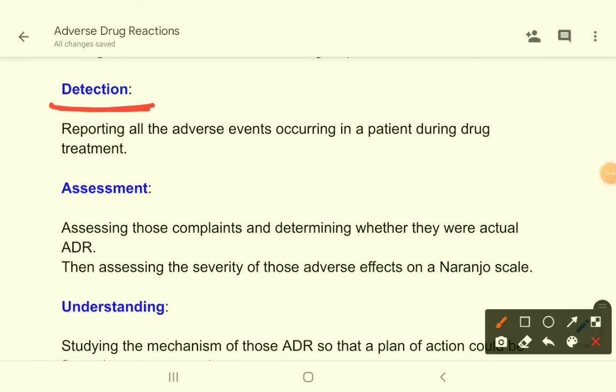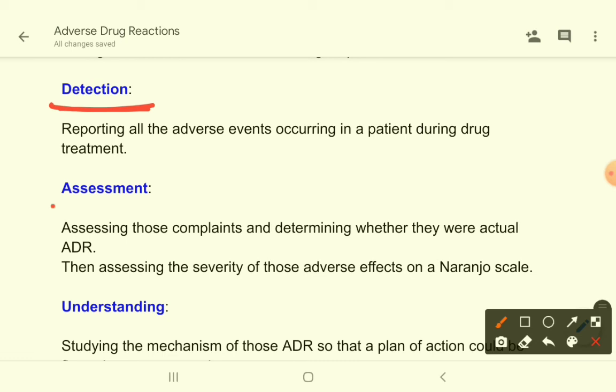What is detection? The patients will report any adverse event while they are taking a drug, and there is production of some abnormalities, some discomfort within their body. They will report these things to the authority, to their doctors.